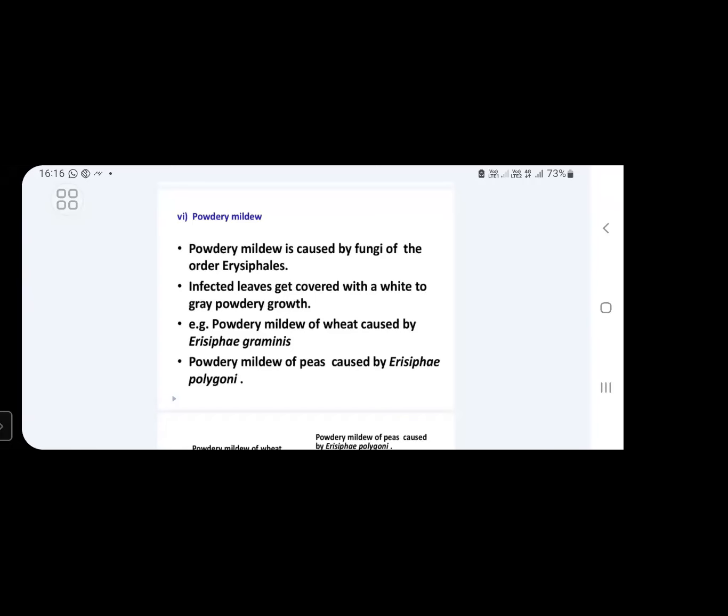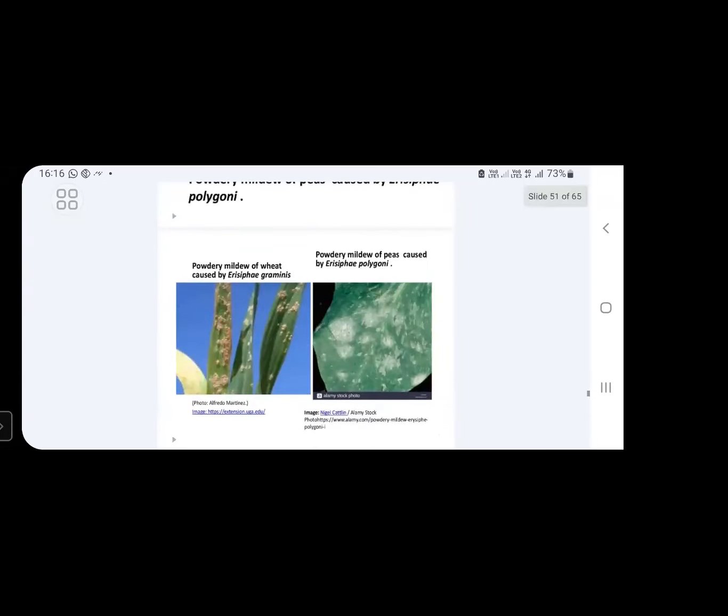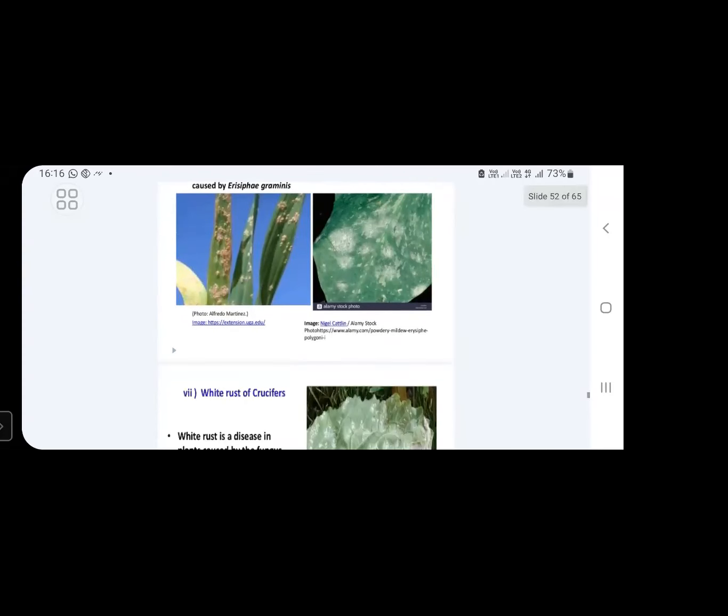It is caused by Erysiphe polygoni. Here you can see the images of powdery mildew of wheat, caused by Erysiphe graminis. Next, powdery mildew of peas caused by Erysiphe polygoni.